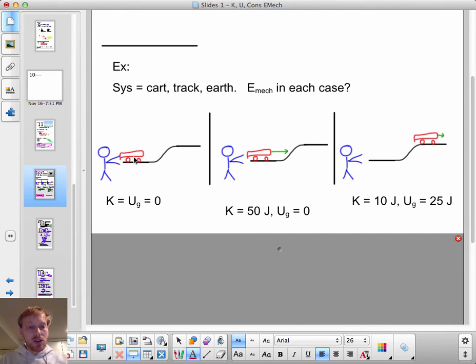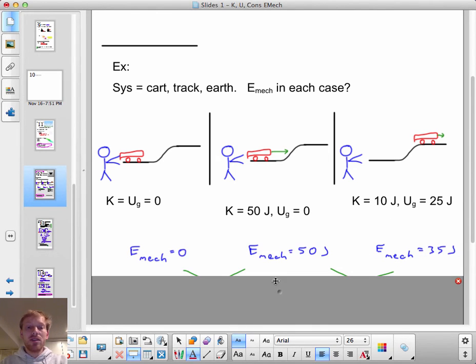Let's say that I start off and I'm holding my cart, and initially it's not moving, and it's at the location that I'm defining as y equals 0. It has 0 gravitational potential energy. How much mechanical energy is there in this system at this moment? And later, once I give it 50 joules of kinetic energy, how much mechanical energy is there in this picture, in the system of the track and the cart and the earth? And then later, after it rises up some amount and has some gravitational potential energy of 25 joules, how much mechanical energy is there in this picture?